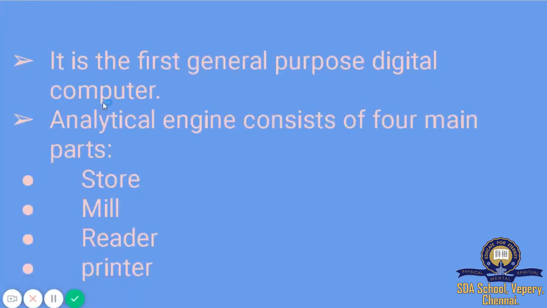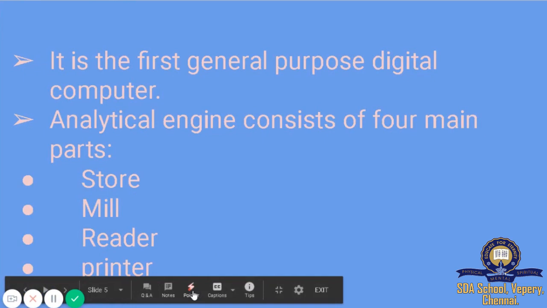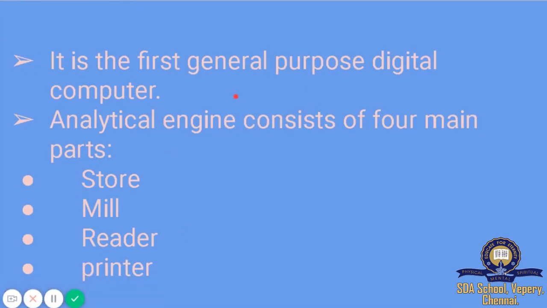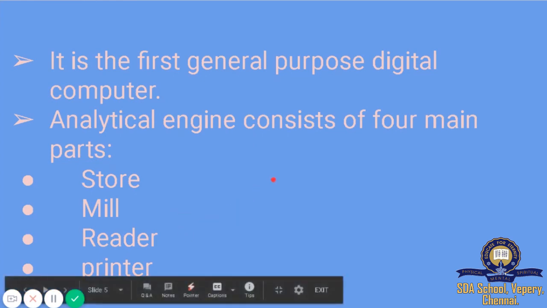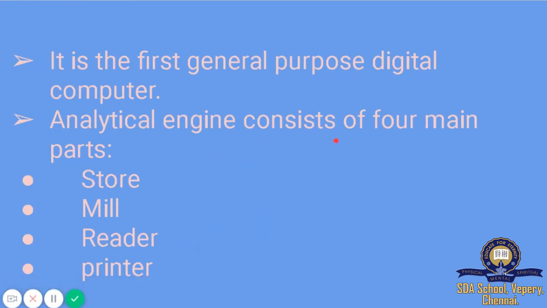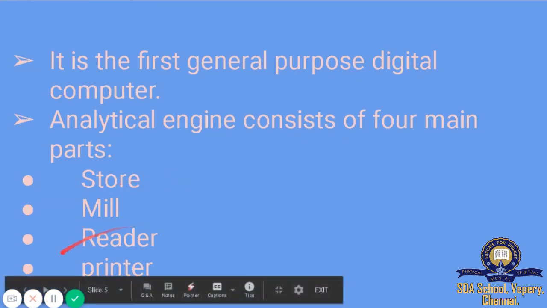It is the first general purpose digital computer, and the analytical engine consists of four main parts: store, mill, reader and printer.